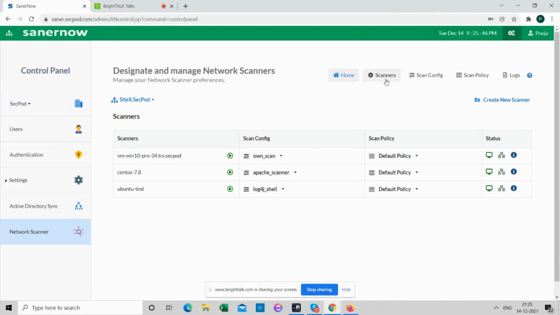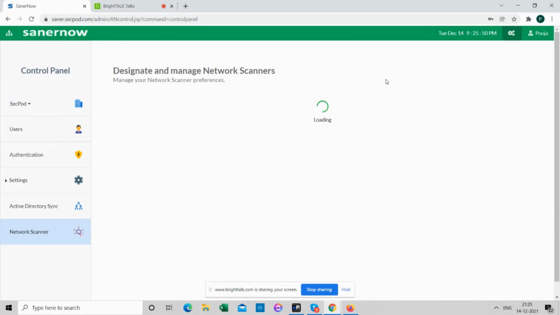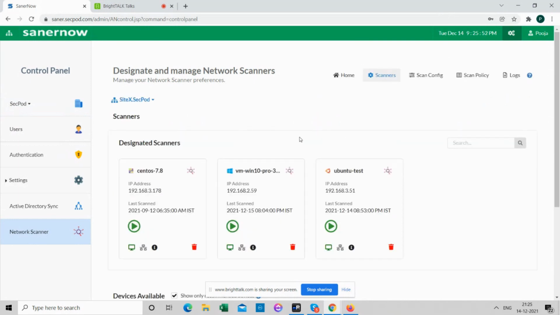So, for running a remote scan, a device X needs to scan another device Y. The scanner needs to be running from X. That device is the scanner. So I can set up any of my devices where an agent can be installed as a scanner, and it would get listed here.